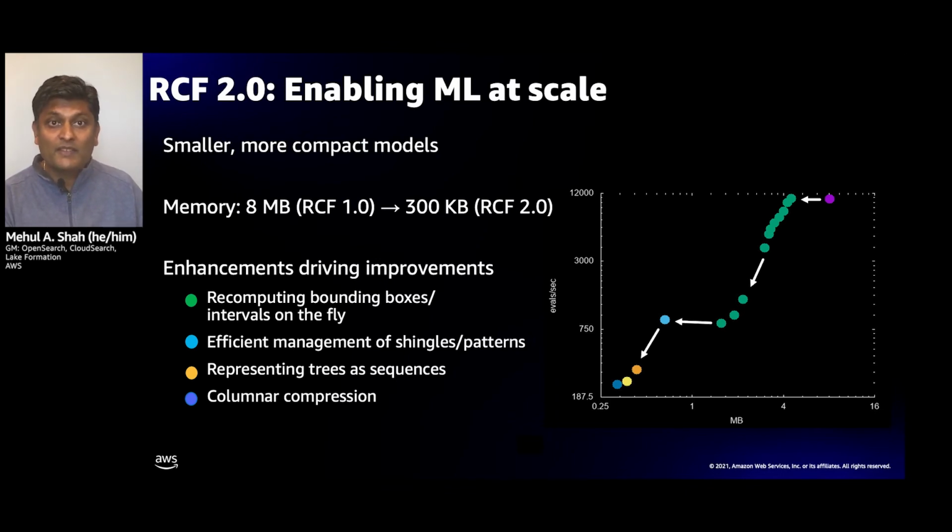Now, it also makes it harder to actually update the models periodically, but that's okay, because the stream might be coming in at like 10 or 12,000 events per second, but individual entities in that stream aren't going to be coming that frequently. They're going to be coming in like maybe once every minute or every 5 minutes. And so this trade-off actually made a lot of sense for us to be able to scale the anomaly detection feature that we have.